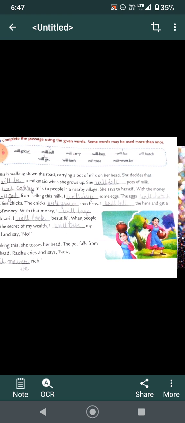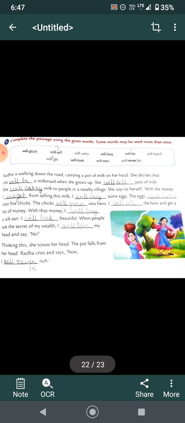Now, children, I hope all of you have done these two exercises. If you have not done them, please complete them and send them to me for checking as soon as possible. And by this, I've explained all types of tenses to you. Still, if you have any problem, you can ask me in the class, and soon I will be giving you exercises to be done in the notebook regarding this tenses part.